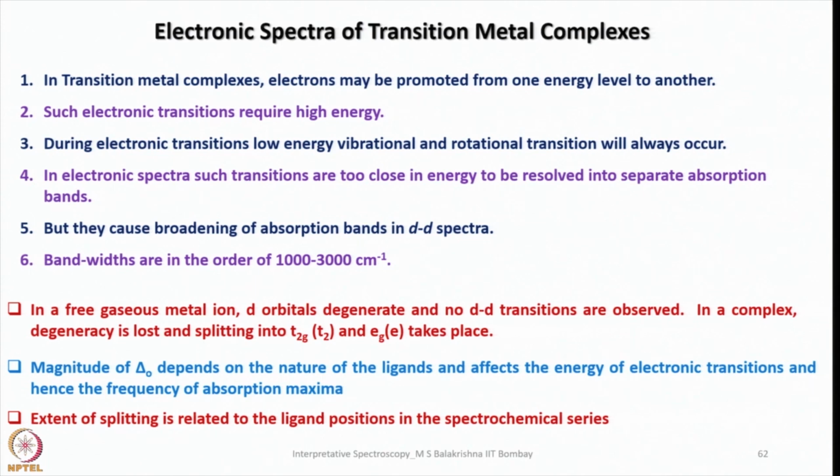The magnitude of delta O or delta T depends on the nature of the ligands and affects the energy of electronic transitions and hence the frequency of absorption maxima. For example, you can look into the spectrochemical series. How we arrive at a given position for a ligand in the spectrochemical series is by considering the donor and acceptor properties of the ligands. If you recall what I taught in advanced transition metal chemistry, all ligands we come across can be simply classified into three categories.